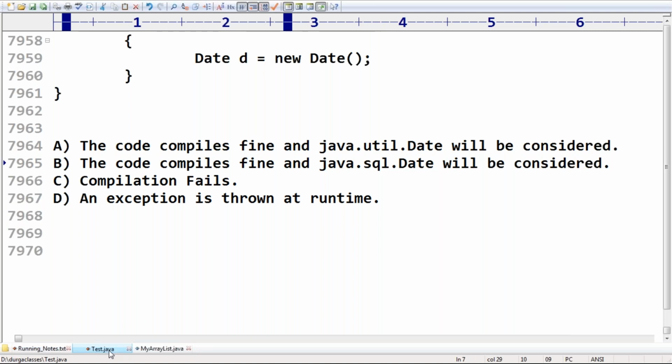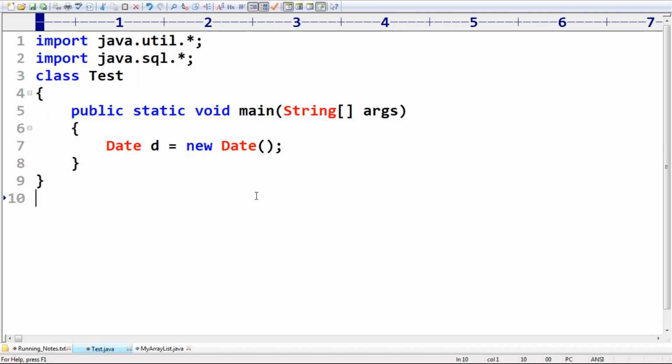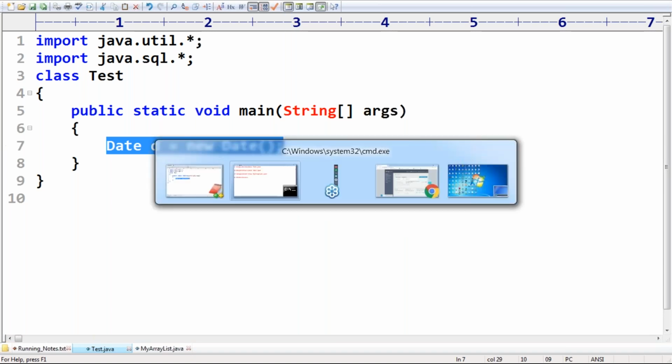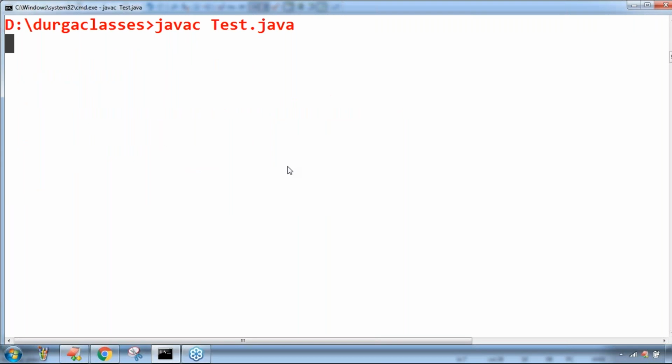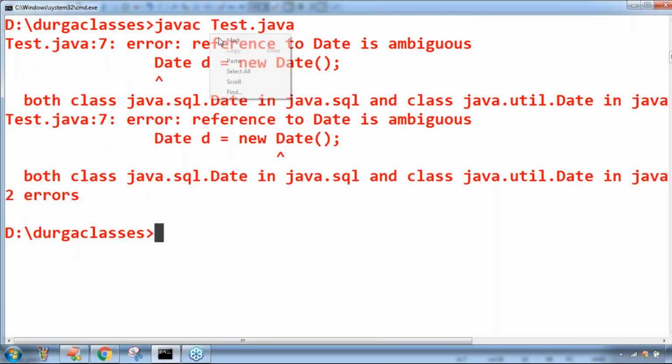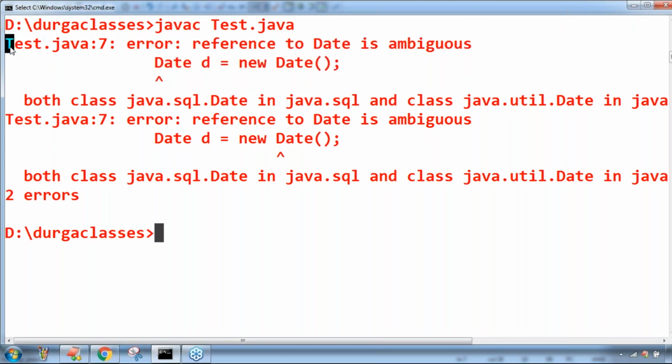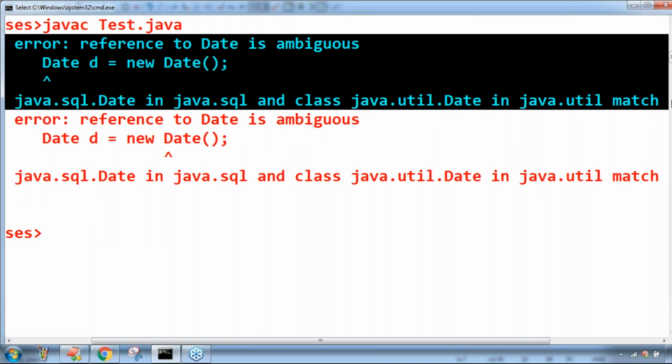What is the reason? An ambiguity problem is going to be there. Date is available in the util package and the sql package. The compiler is getting confused: which Date do you require? Because both are available. Reference to Date is ambiguous. This is the compile-time error we are going to get, because both matched.